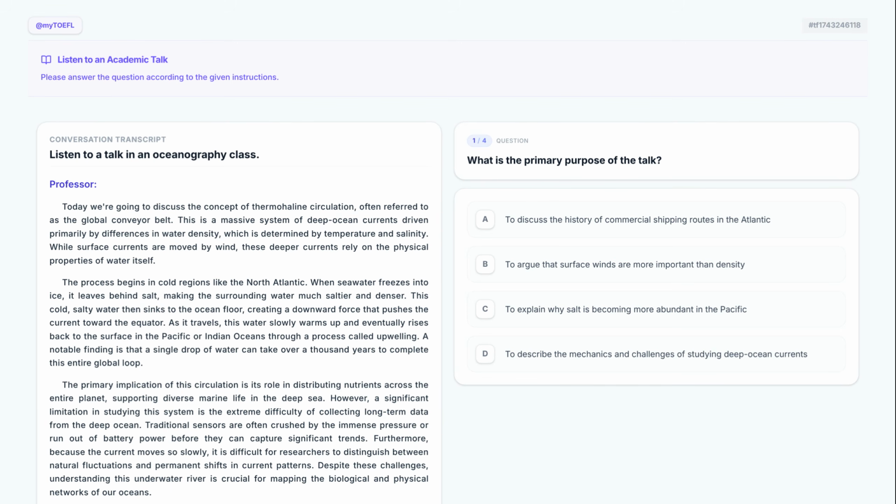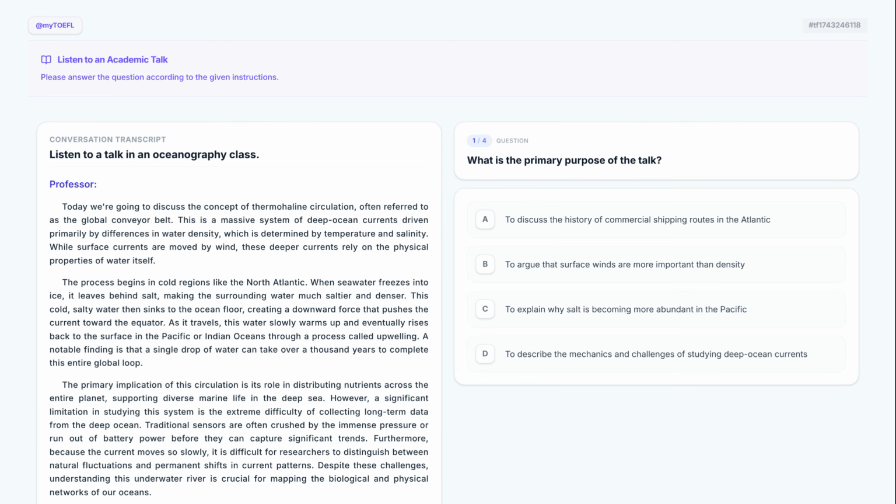When seawater freezes into ice, it leaves behind salt, making the surrounding water much saltier and denser. This cold, salty water then sinks to the ocean floor, creating a downward force that pushes the current toward the equator. As it travels, this water slowly warms up and eventually rises back to the surface in the Pacific or Indian Oceans through a process called upwelling. A notable finding is that a single drop of water can take over 1,000 years to complete this entire global loop. The primary implication of this circulation is its role in distributing nutrients across the entire planet, supporting diverse marine life in the deep sea.